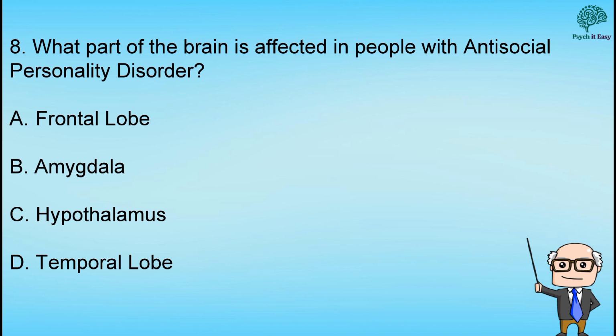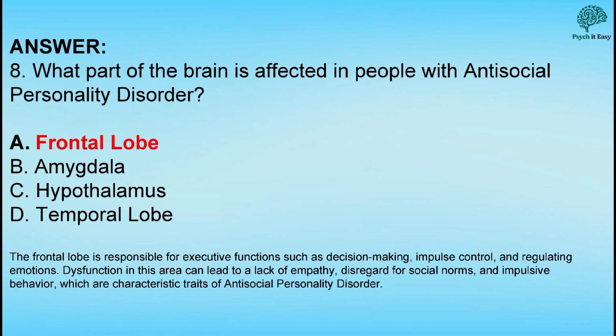Number 8. What part of the brain is affected in people with antisocial personality disorder? And the correct answer is letter A, frontal lobe.